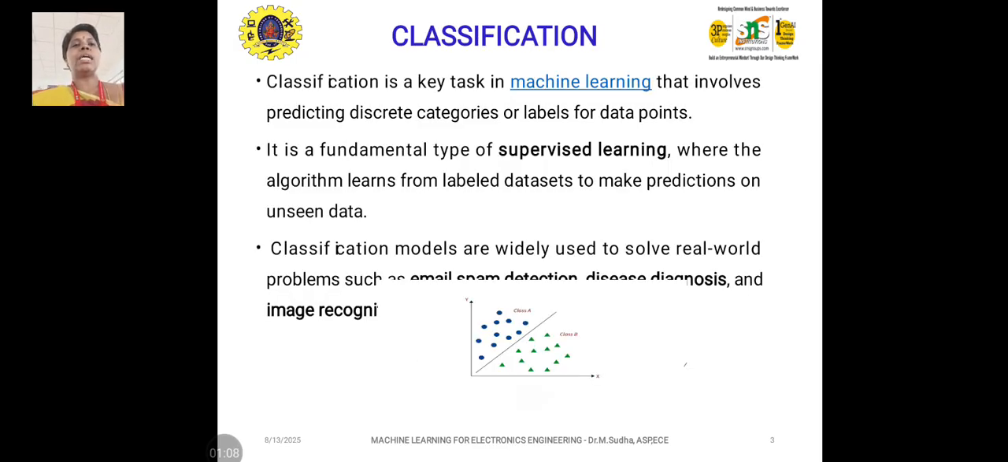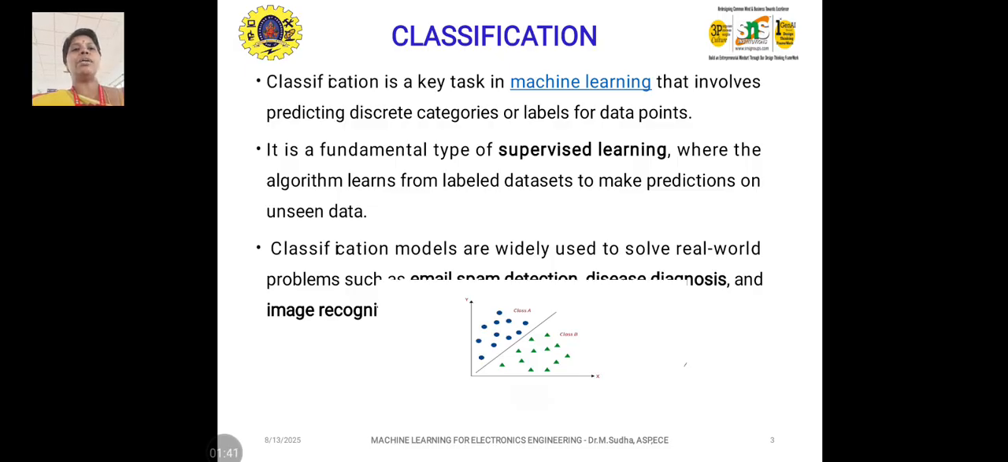What is meant by classification? Classification comes under supervised learning. It is one type of problem we deal with in the supervised learning of the machine learning process. Classification is a key task in machine learning that involves predicting discrete categories or labels for data points. Discrete categories means discrete in nature, not continuous. That is, either 0 or 1, high or low, or yes or no. This is how the discrete categories are.